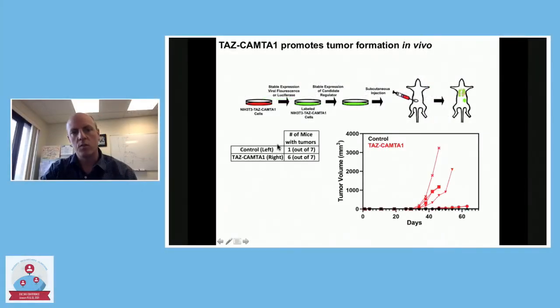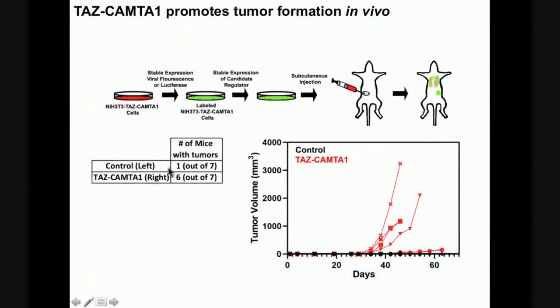And so just to show you that this works, Ryan did an experiment where he injected mice with the control cells that don't have TAS-CAMTA1 in the left flank, and then the cells that have TAS-CAMTA1 in the right flank. And then, as you can see, the majority of the ones injected with the TAS-CAMTA1 expressing cells made tumors, which after a latency period began to grow very rapidly. And only one mouse had anything measurable or palpable when injected with the control cells, and that tumor didn't grow at all. And so all the black dots are sort of at the bottom here, not showing any growth. So TAS-CAMTA1 drives tumorigenicity in a mouse model as well.